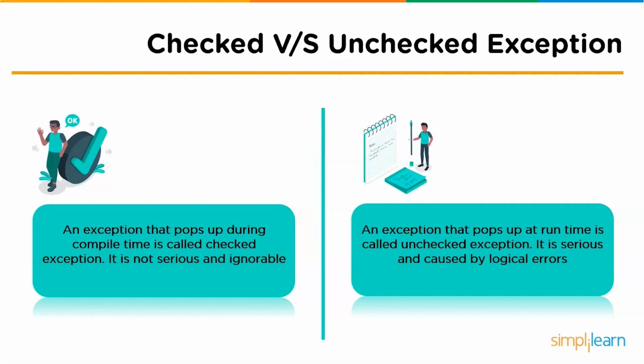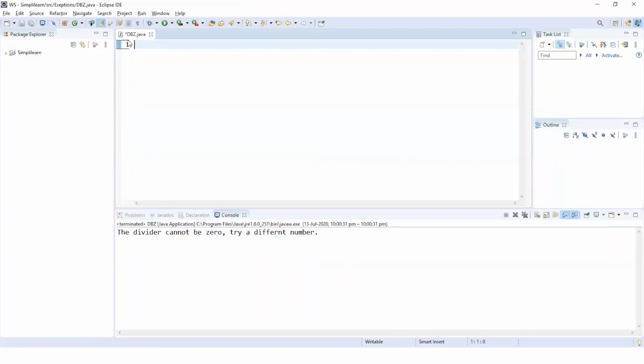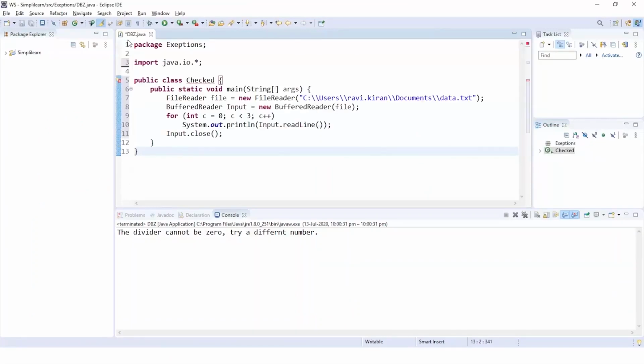Followed by the checked exceptions, we have the unchecked exceptions. On the other hand, an exception that pops up during the runtime is called an unchecked exception. It is considered serious and is caused by logical errors. So to understand checked exceptions in a much better way, we shall go through an example.